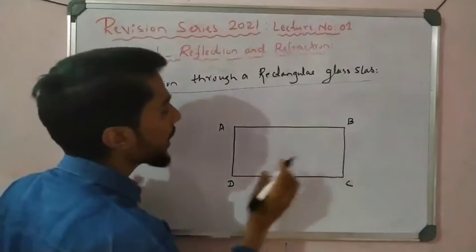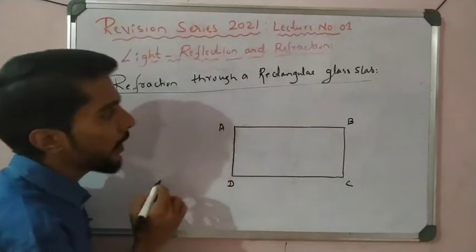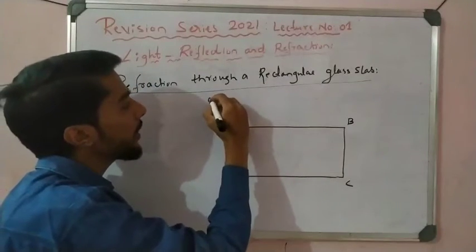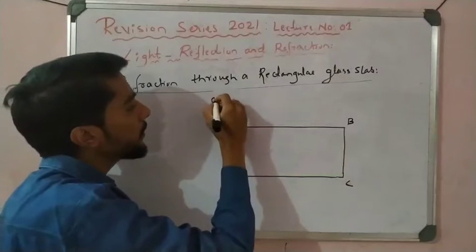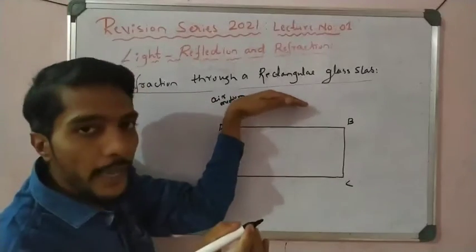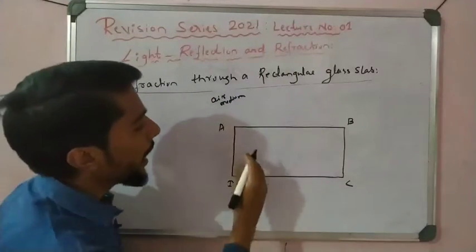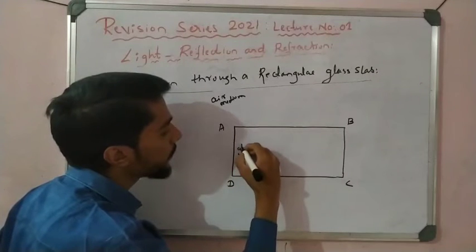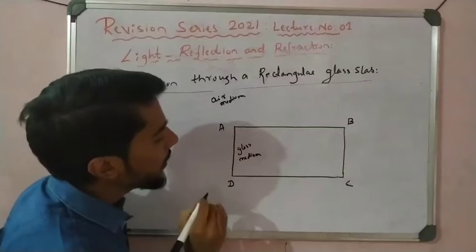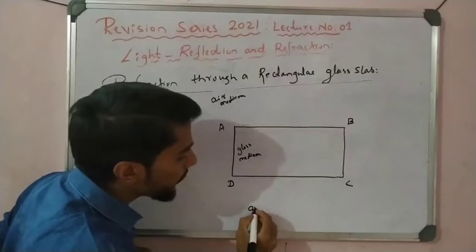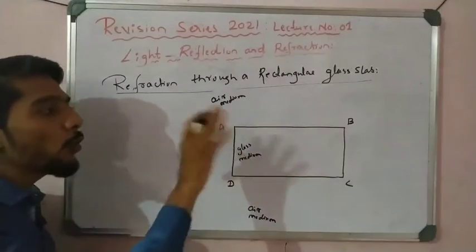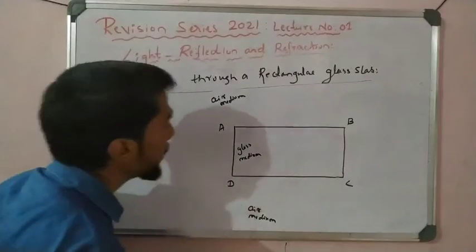Now this is called a rectangular glass slab and it is made up of glass. So here it is a glass medium and here it is an air medium. The space above the surface AB is the air medium, and the inner part is the glass medium, and then below also an air medium.